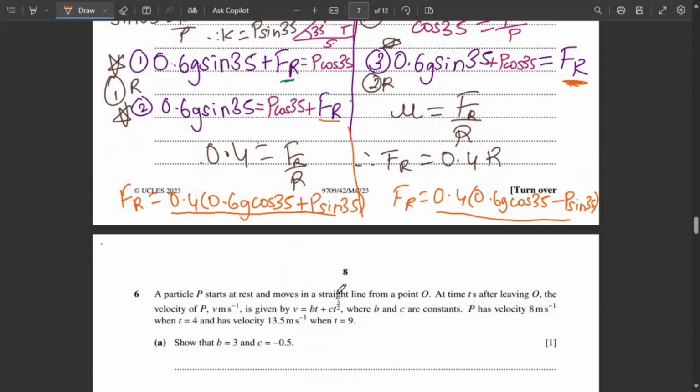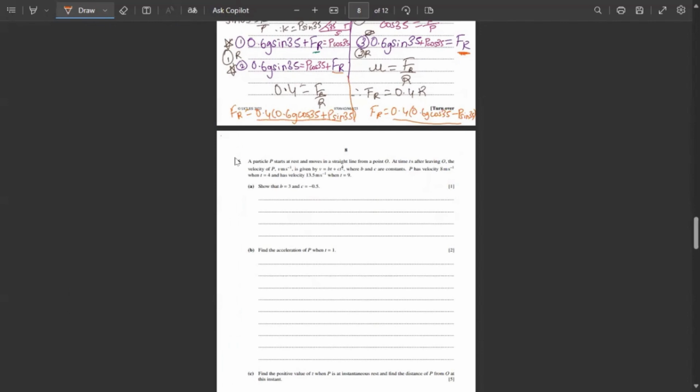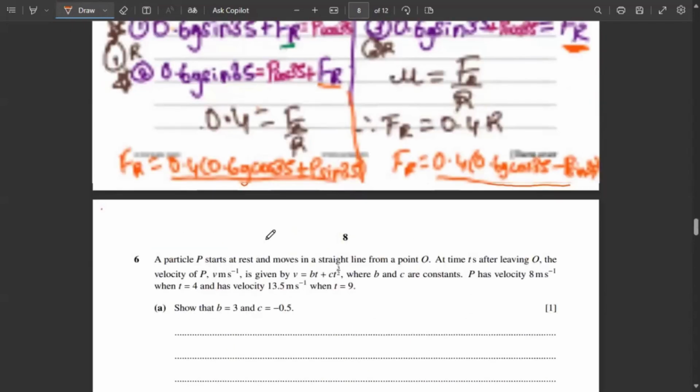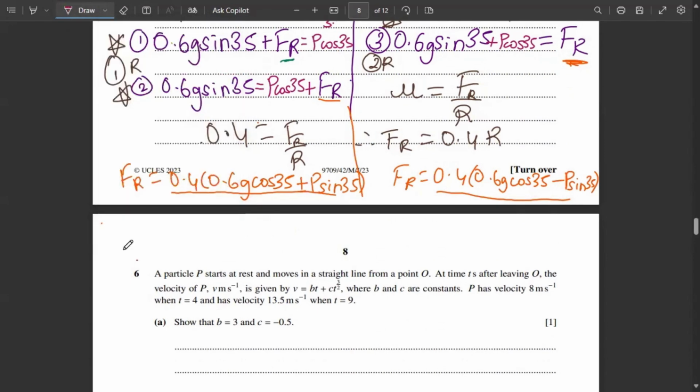Let me find out the value for 0.6 g sine 35. 0.6 into 10 into sine 35. So the answer is 3.4415. Plus FR. What will FR be?